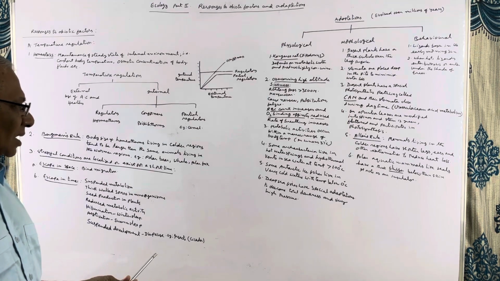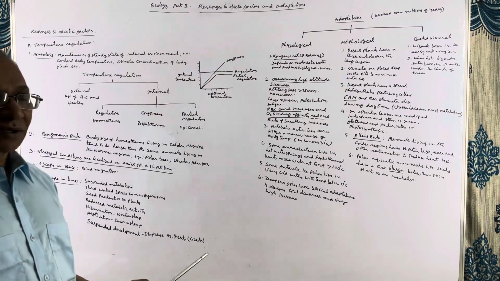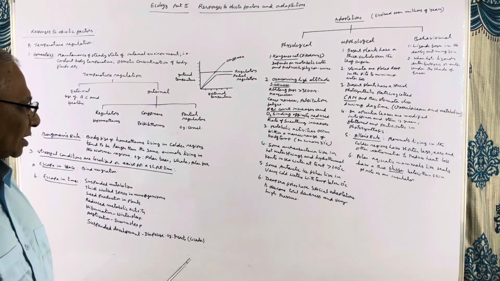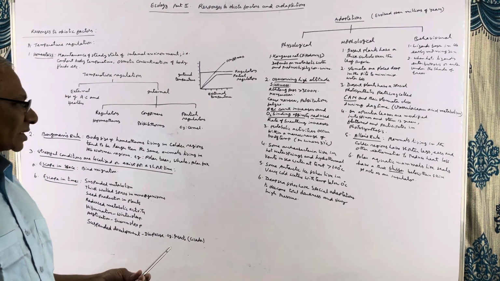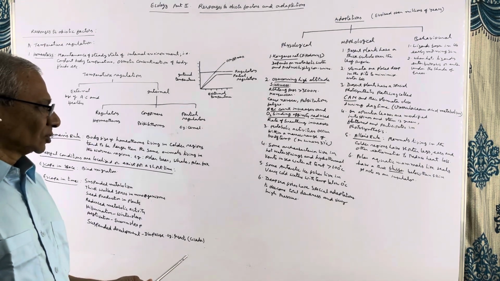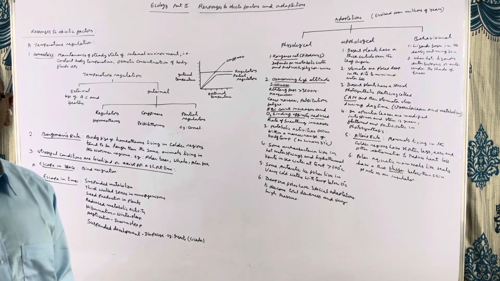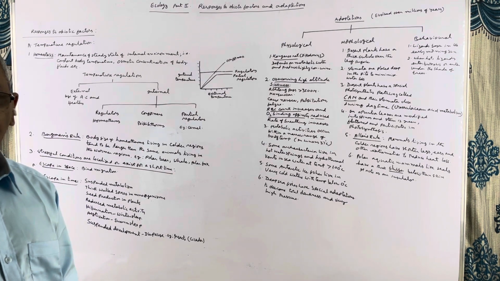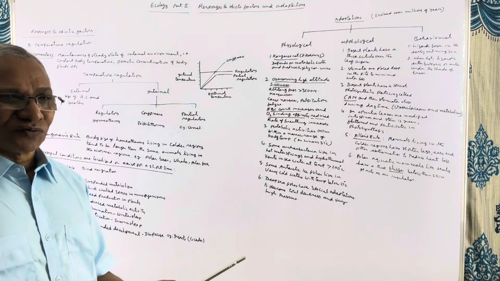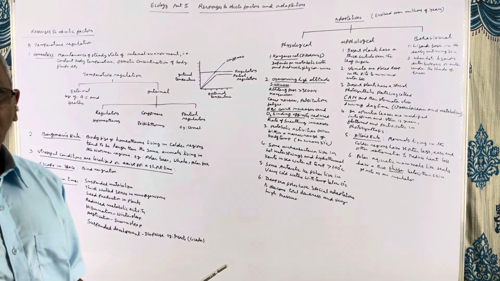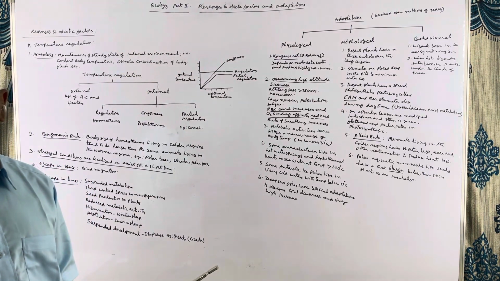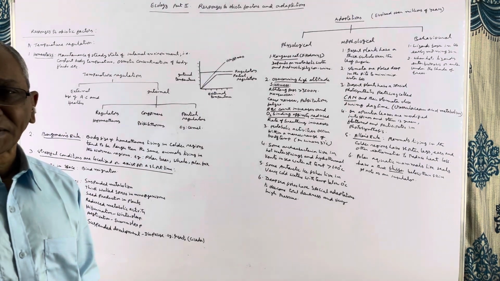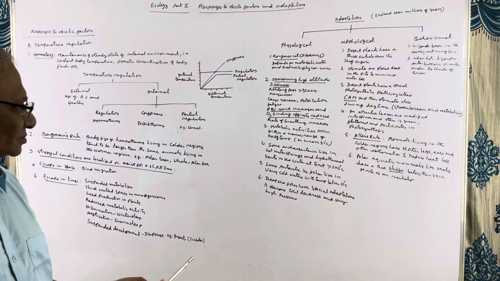Then, there are some animals living in hydrothermal vents in the oceans or hot water springs where the temperature is more than 100 degrees centigrade. The microorganisms, you have heard about thermophilic bacteria. They live at very high temperatures. How do they survive? Because they have adapted to tolerate high temperatures.